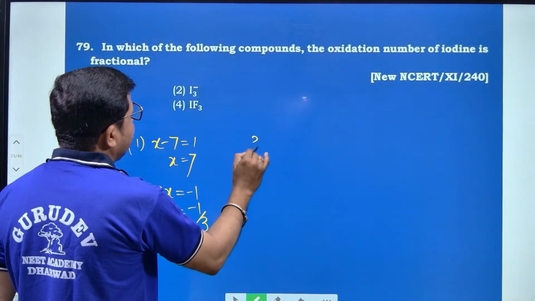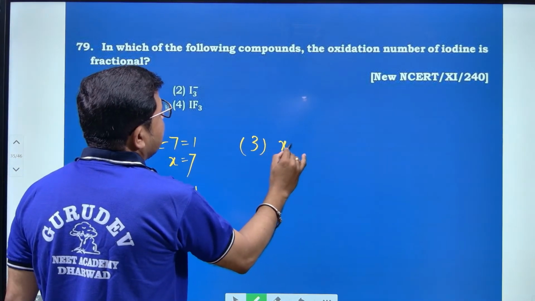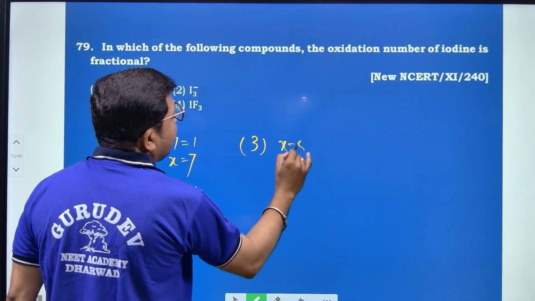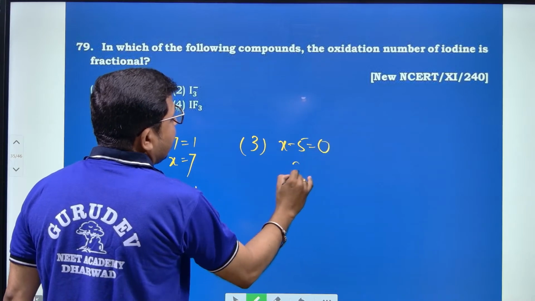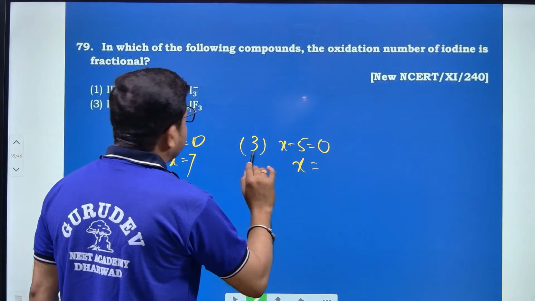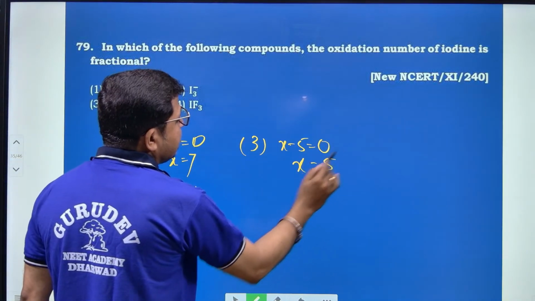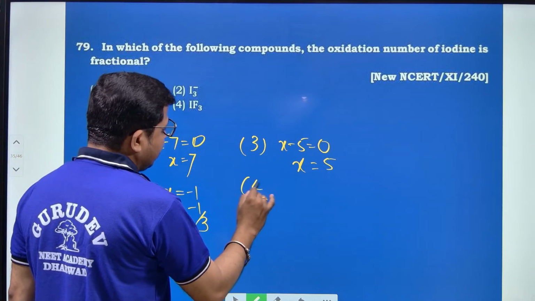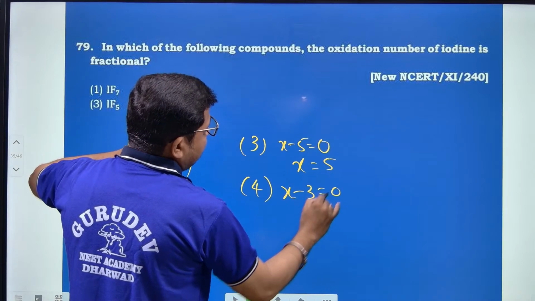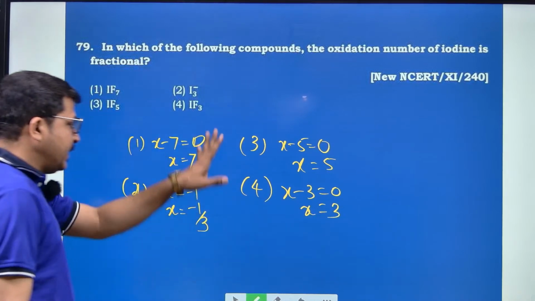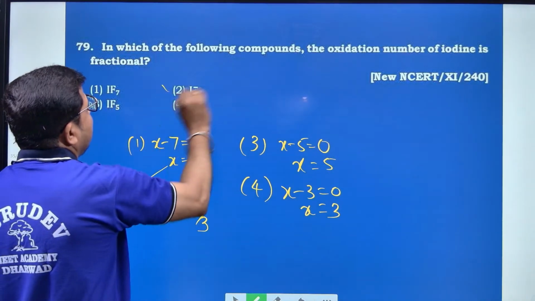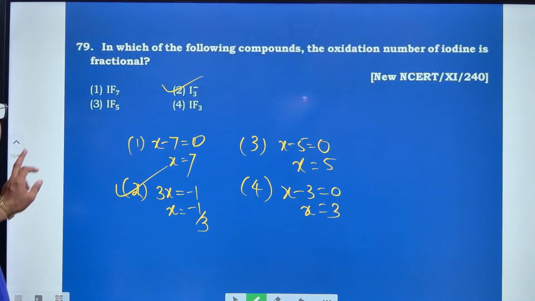For option number 3, X minus 5 is equal to 0, so X is equal to 5, and for the next, X minus 3 is equal to 0, so X is equal to 3. Among these, the fractional oxidation number goes to option number 2. Hence the right option is option number 2.